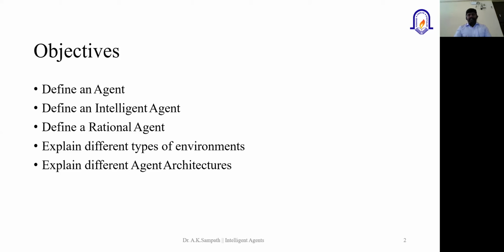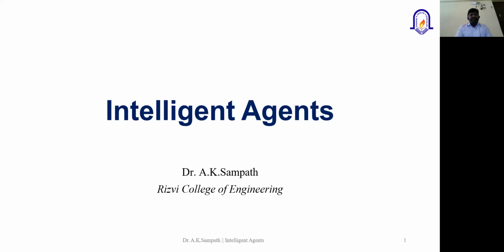Then we discussed different other projects which are currently being developed by industries, right? Deep Mimic, and then we discussed IBM Watson. So these are a few applications we discussed which are related to artificial intelligence projects, right? And in today's session, we'll discuss the topic of intelligent agents, right?